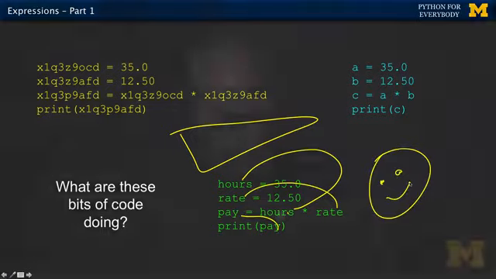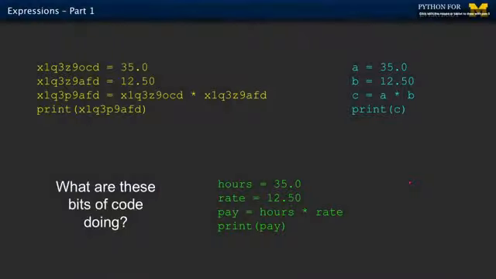Now, we understand mentally that the first variable, 35, was the hours. The second was the rate per hour. And then we computed a pay and we printed it out. So this is really understandable. The problem is for beginning programmers, it sometimes is too understandable, right? It's too understandable.